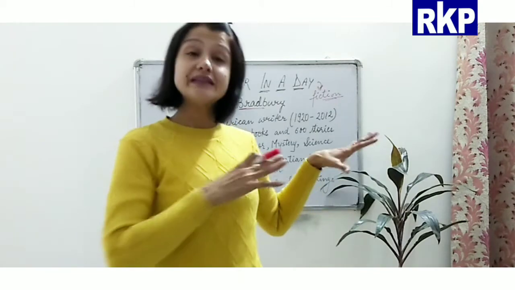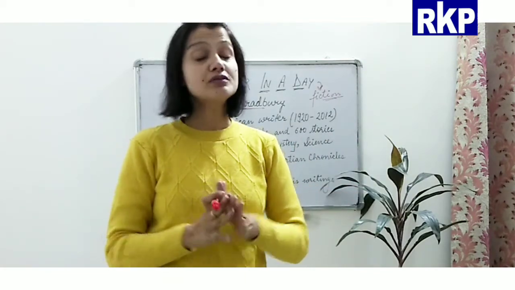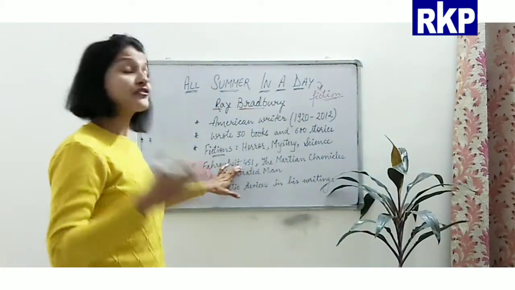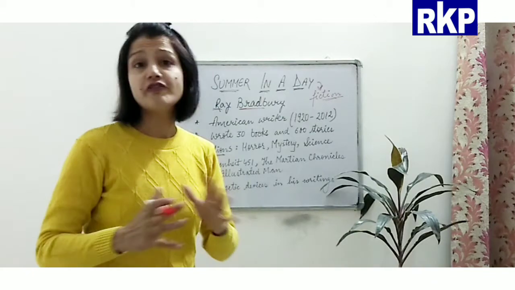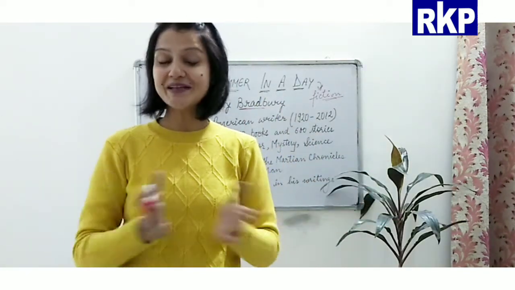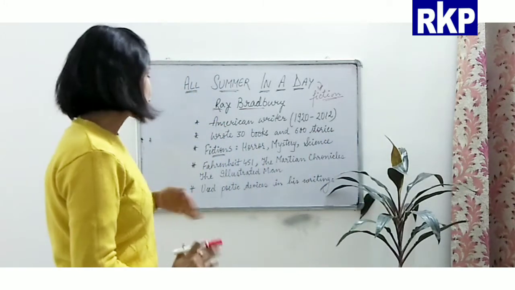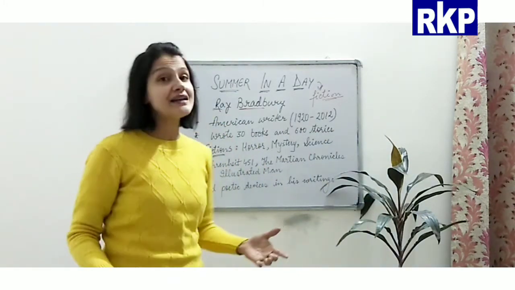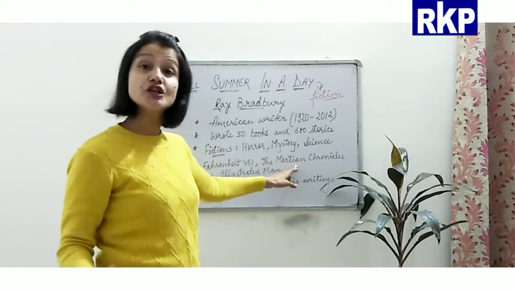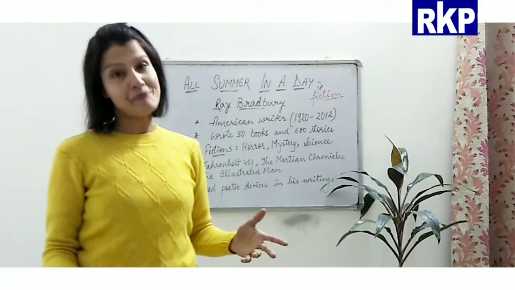So these were the categories on which he wrote fictions. And here I have written a few of his notable works, which made him quite popular. So you can see here Fahrenheit 451, The Martian Chronicles and The Illustrated Man.